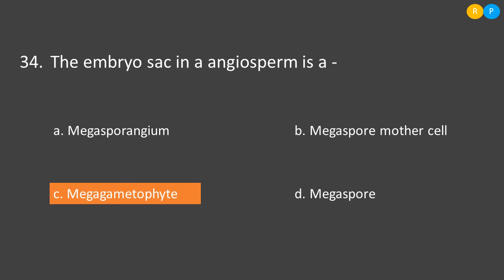Then option C, megagametophyte. So gametophyte is another name for embryo sac, because the embryo sac is formed by megaspore. The gametophyte is called megagametophyte. So this is the correct answer. Then option D, megaspore. So megaspore is one of the haploid cells formed by the meiotic division of megaspore mother cell. Clear, right? So the correct answer is option C, megagametophyte, because this is another name for embryo sac.